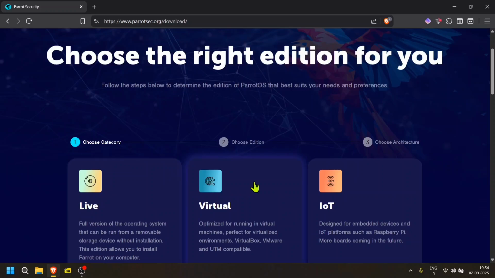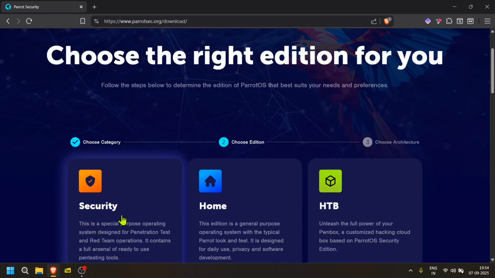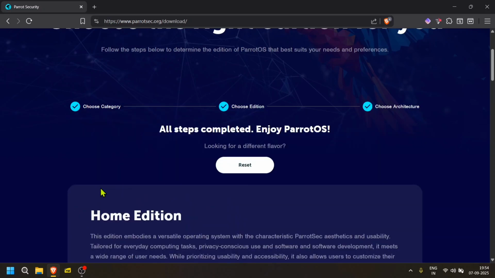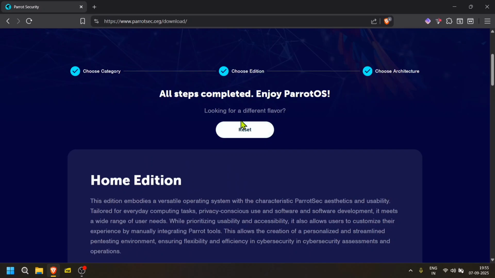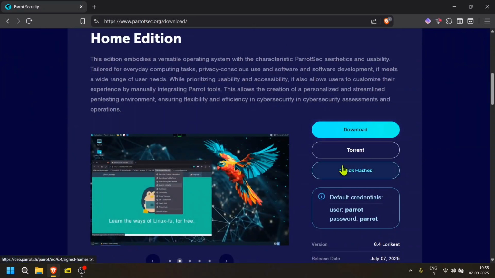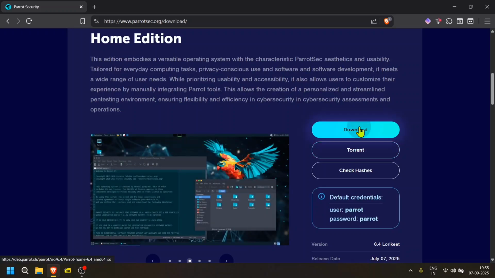So just choose the live one, and now depending on your choice, I'll choose the home version. You can choose security if you like. So just download it. Let's download from downloads.